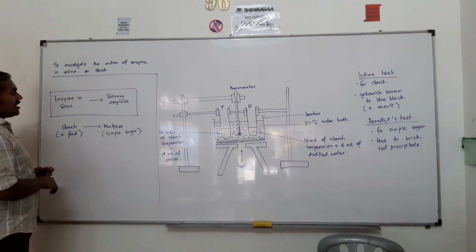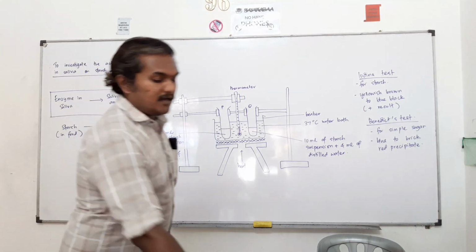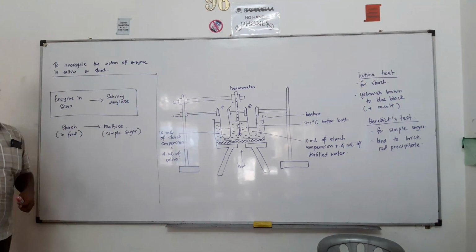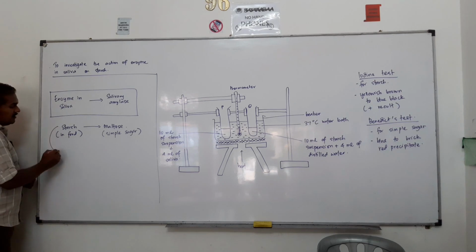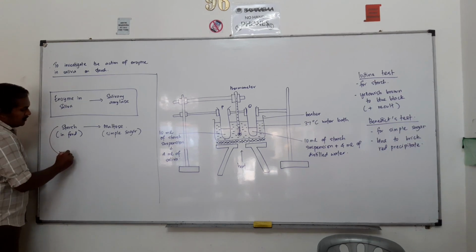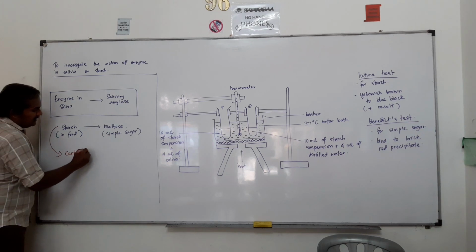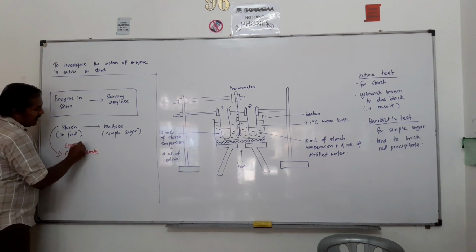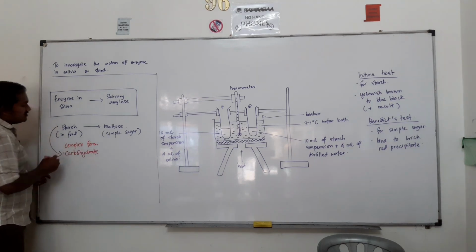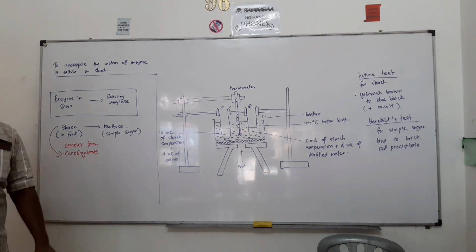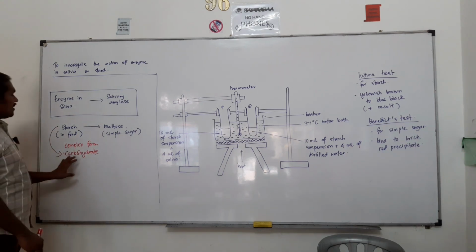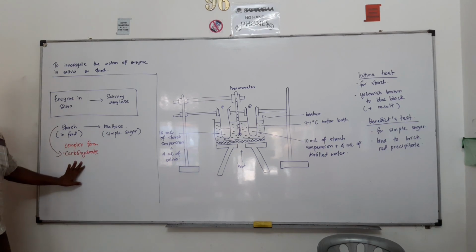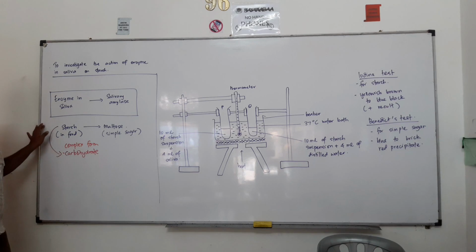Carbohydrate can be categorized into many types, and one of the complex forms of carbohydrate is starch. We are going to learn how starch is digested by our body. There are many types of complex carbohydrate, but we are not going to talk about those today. We will just see starch, one example of a complex form of carbohydrate.